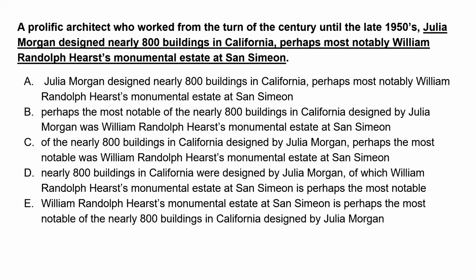Opening modifiers are always for the subject, right? So who is the prolific architect? The answer that will come to your mind is Julia, right? So the 100% rule, one definite thing, is that your sentence must start with Julia. Do you have any sentence apart from A that's starting with Julia? No, there's no sentence, so you need not do anything in this question. Answer is simply A.